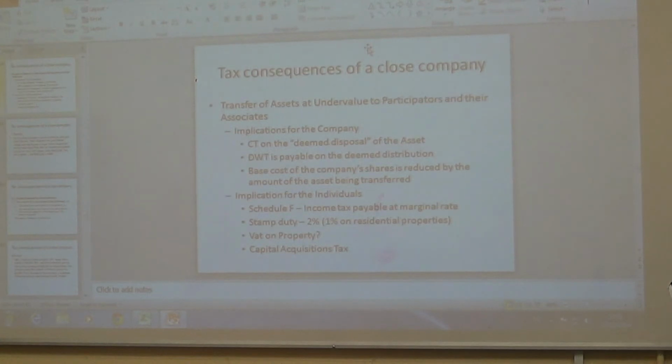The company will pay 20% tax on it, and then the director, when he's doing his income tax computation, will pay up to 41% tax on it. So you have two lots of tax to look at. You've got the company's point of view, where they'll pay 20% tax on the distribution, and then the individual, the director, when he's doing his tax computations, will pay 41% on the 60,000.